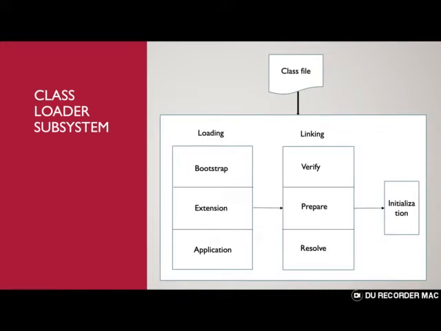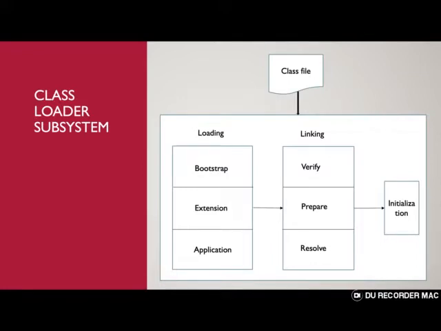Here it's divided into three parts: loading, linking, and initialization. First they load the code, then they link it, and then they initialize it. Loading itself has three parts: bootstrap, extension, and application. In bootstrap loading, we load the important jar named rt.jar. It has all the basic APIs of object representation, class representation, variable things, and all these basic things are defined in the rt.jar that gets loaded.